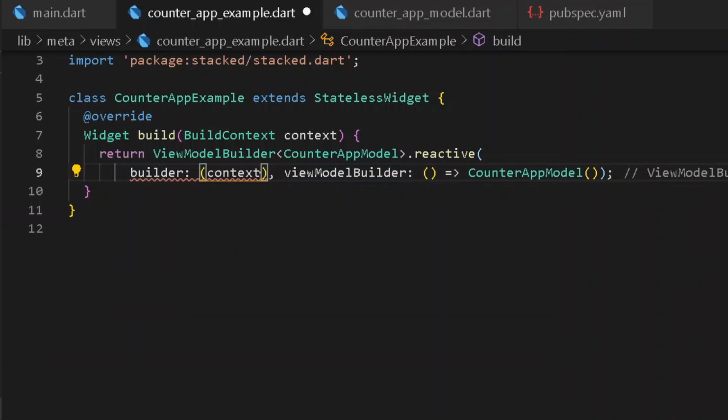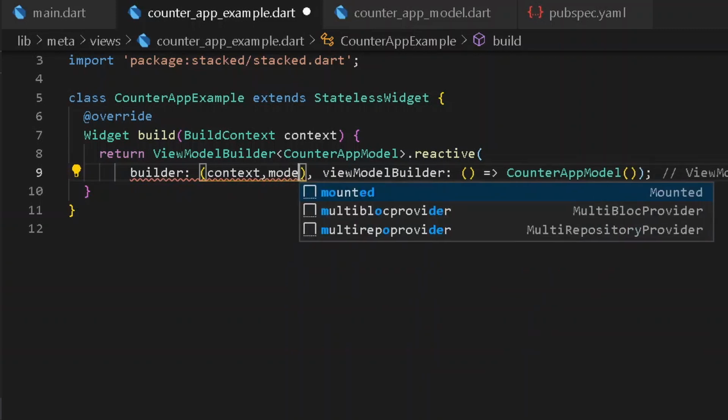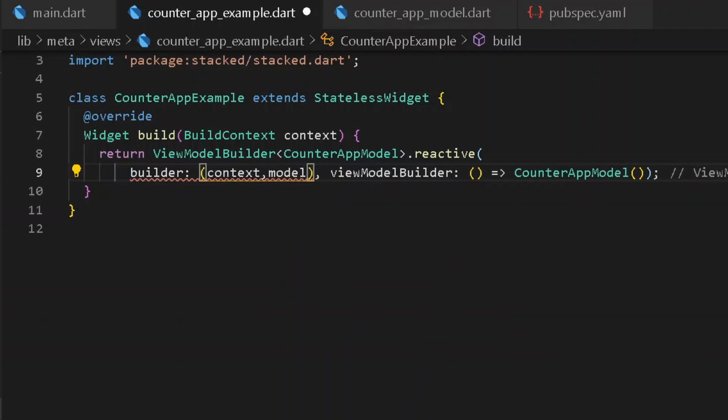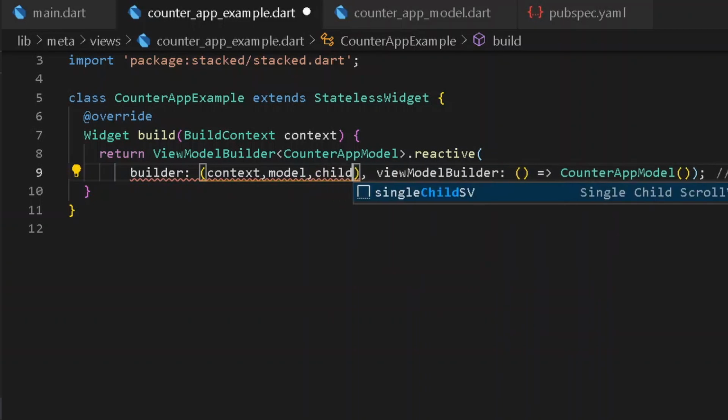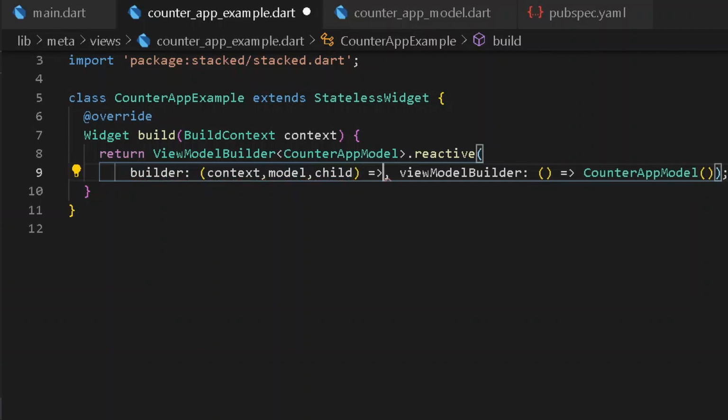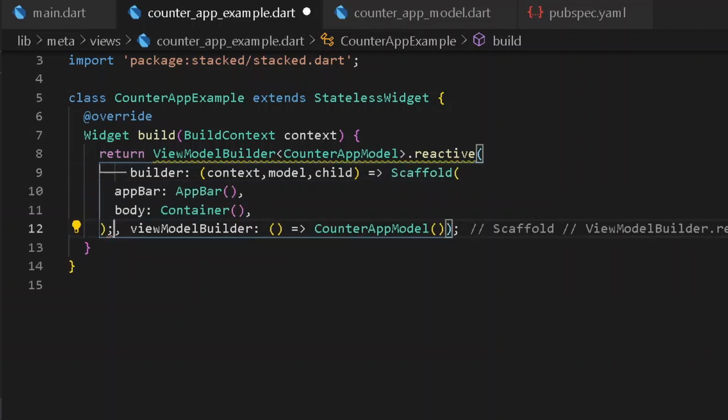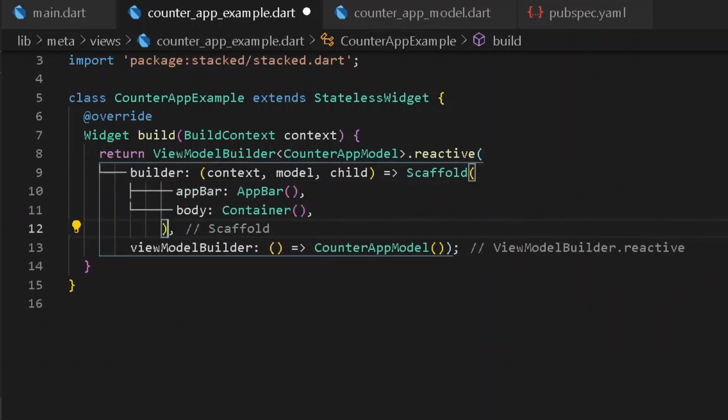After having the following context, it shall also be requiring a model. So for model, I shall be having a model here. After having context and model, it shall also be requiring a child. So here let's have our child. And now the following child shall be referring to our entire child that we need to provide over a particular class, that is our override method. So in the form of child, we can simply paste our scaffold that we have copied and paste it here. So format document once.